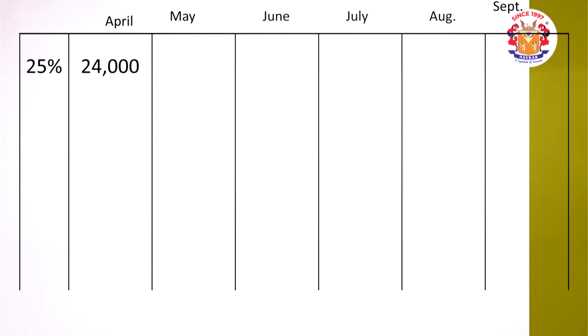Now importantly, friends, preceding March, it is February. Whatever the sales of February, it is 1,20,000. Of that 20% is on cash basis, so 20% of that comes to 24,000. Remaining 96,000. Out of 96,000, 75% must have been collected in the month of March, and the remaining is collected in the month of April, and it is 24,000.